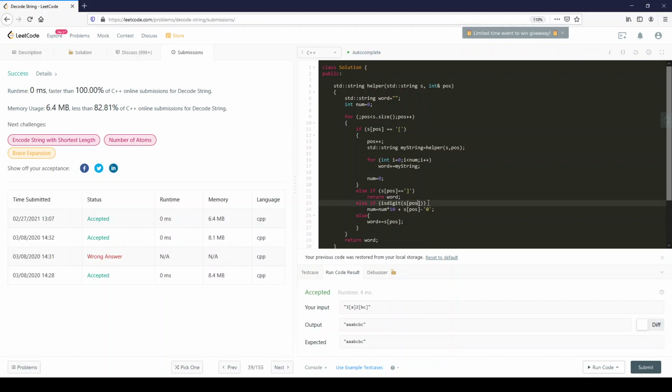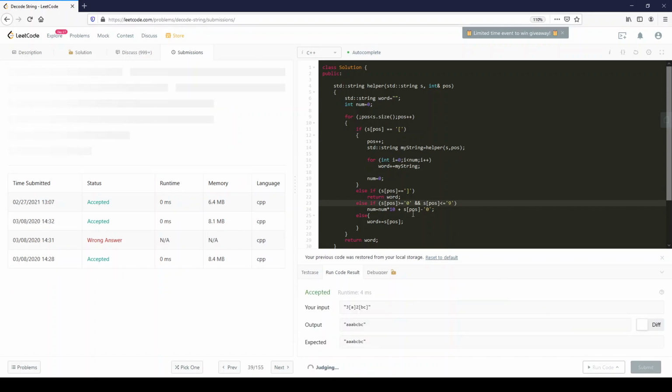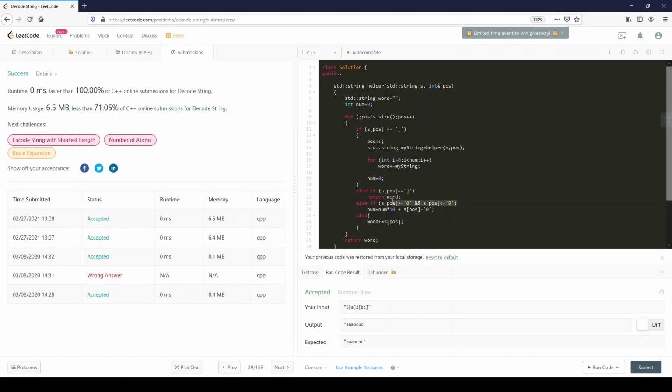Oh, okay, now another way of writing this is else if s at pos bigger or equal to 0 and s at pos smaller or equal to 9. So that makes it a digit over here. And let's see what happens. So same thing. If you don't remember isdigit, you could always use this thing over here.